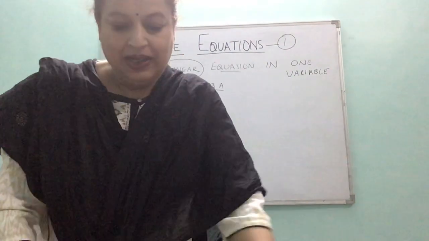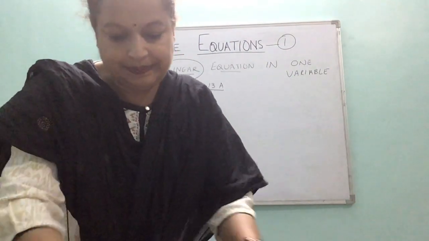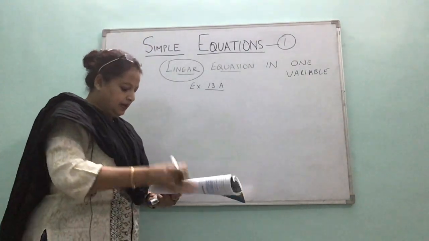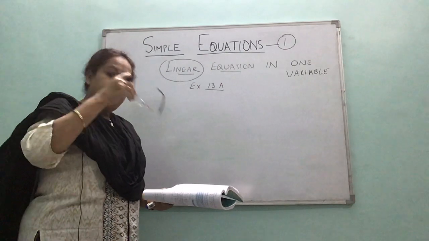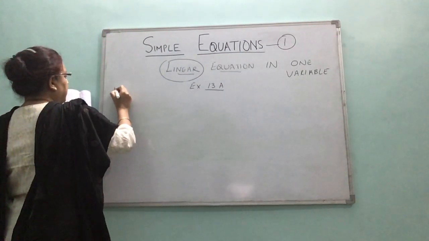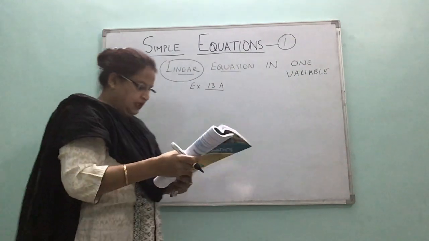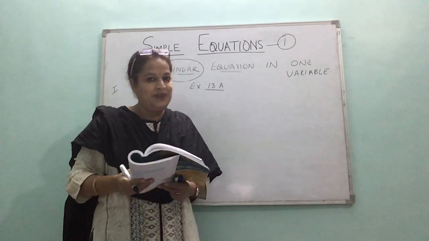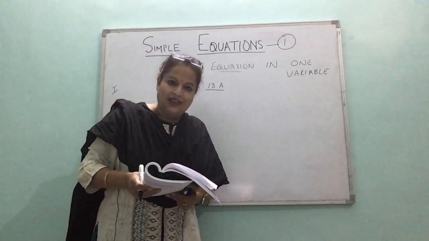Okay. So here it's on page number 184, and as you know, from each exercise I take up almost half of the questions and do them with you all, so that it is clear to you.